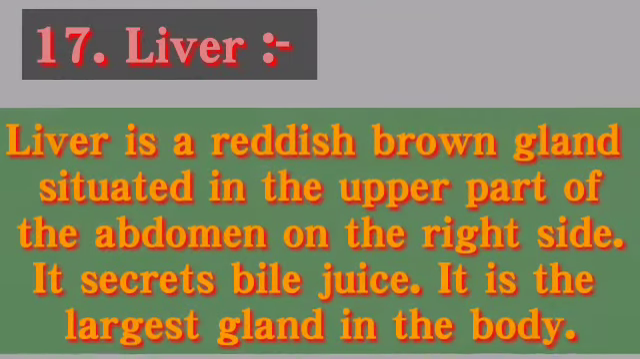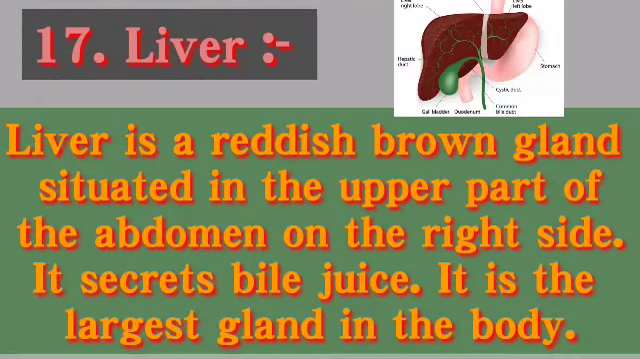Next keyword is liver. Liver is a reddish brown gland situated in the upper part of the abdomen on the right side. It secretes bile juice. It is the largest gland in the body. In the diagram you can see whatever dark brown colored large gland is there, that is liver.